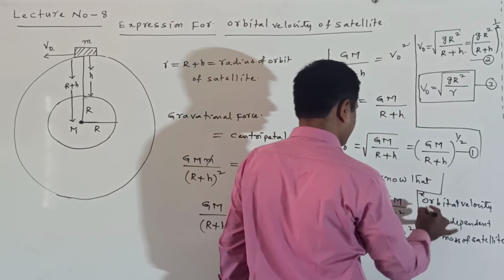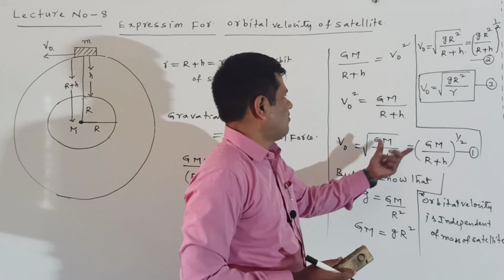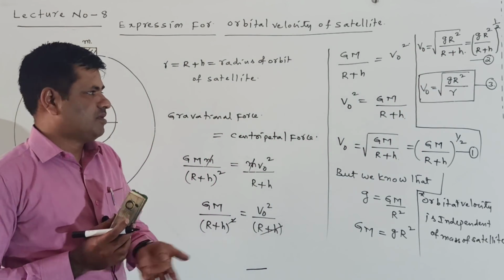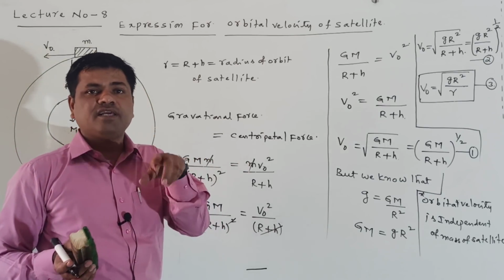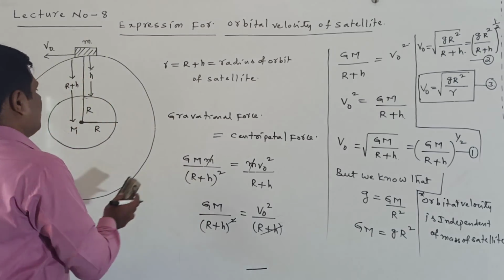Independent of the mass of the satellite. Observe here in equation 1, equation 2 or equation 3, it is independent of the mass of the satellite. It can depend upon the mass of the earth, but it is independent of the mass of the satellite.